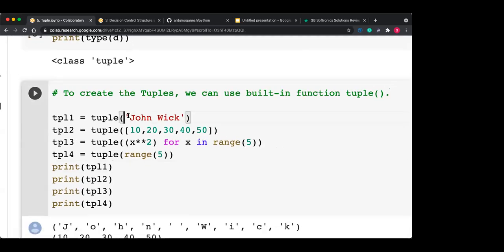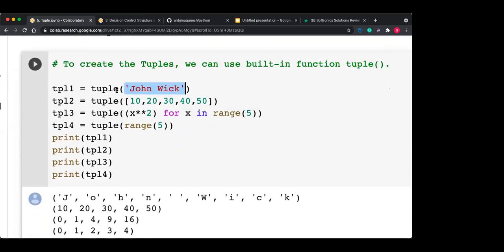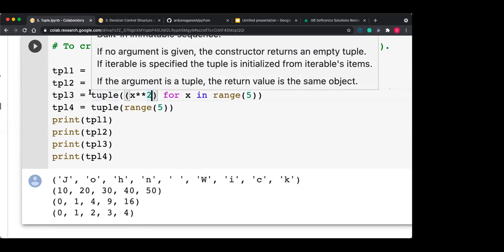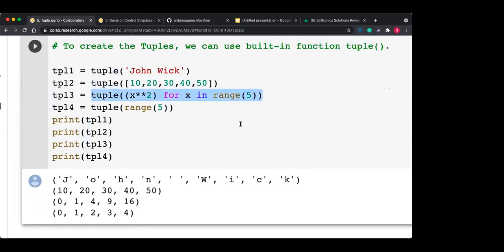Like if you have a string, and using the string you want to create a tuple, so use tuple of that particular string. So it created the tuple. Okay. Then next one is you can create the tuple using the list also. So this is my list, and using this list, you want to create a tuple, you can create it. You can create the tuple using the comprehension also.